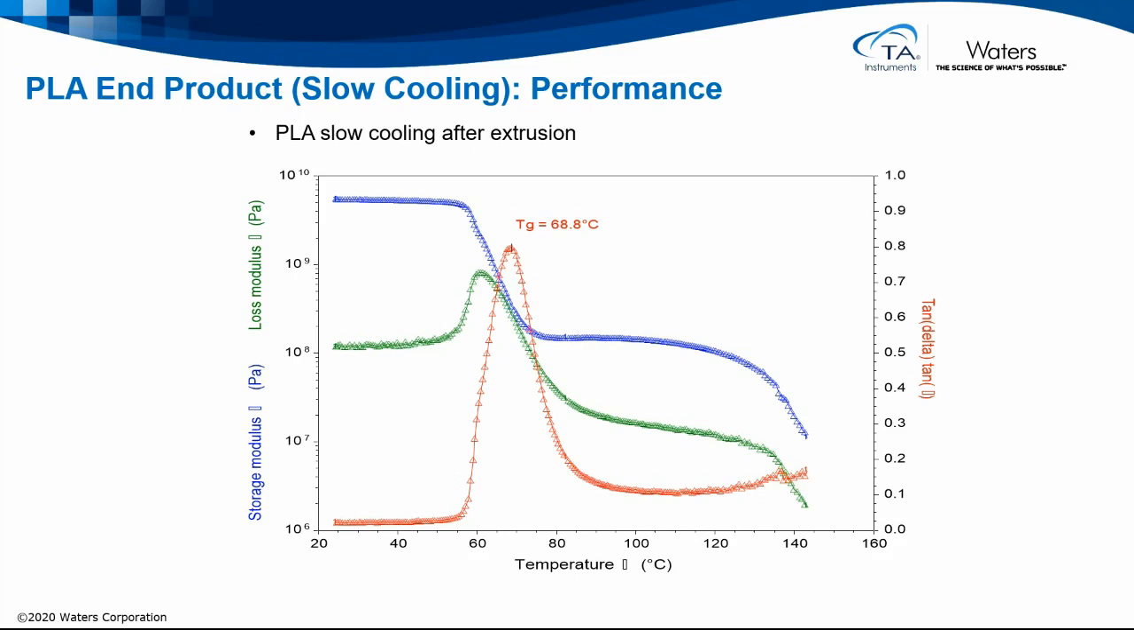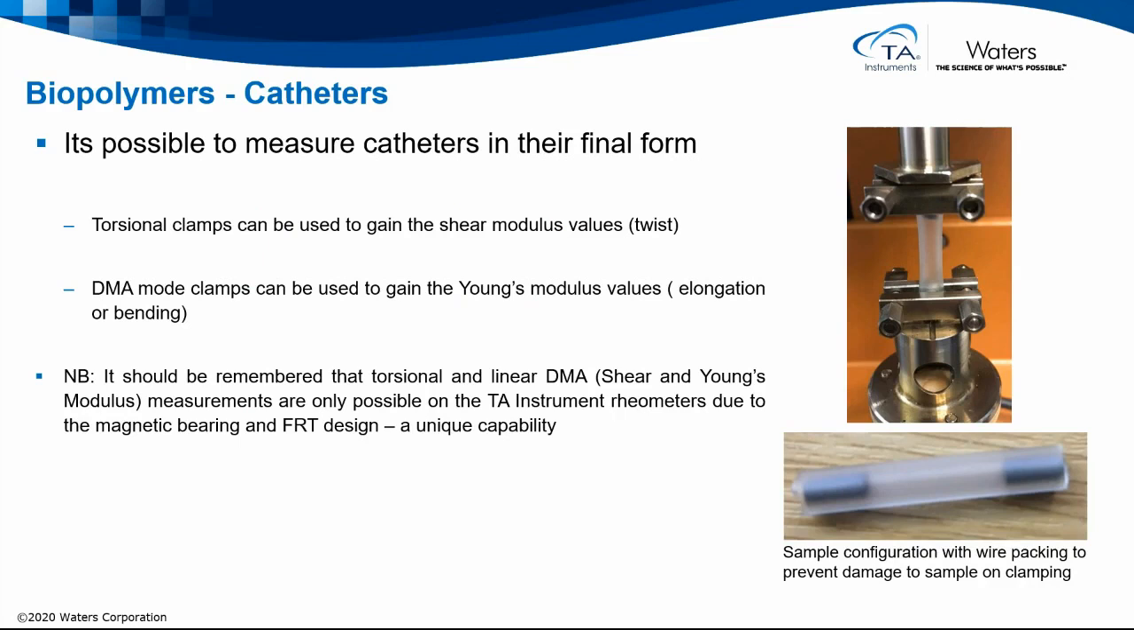Biopolymers can be used to make catheters, and these can be measured in their final form. Torsional clamps can be used to gain the shear modulus values when the sample is twisted, whereas the DMA mode clamps can be used to gain information about the Young's modulus values, either under elongational or bending deformations, depending on the clamps used.